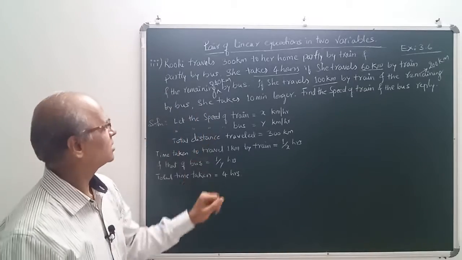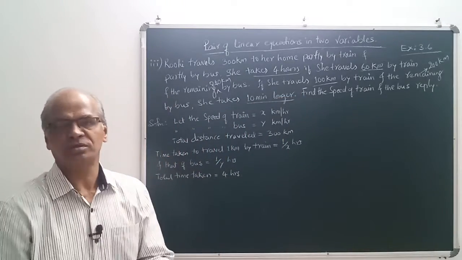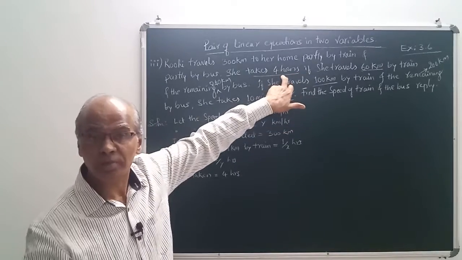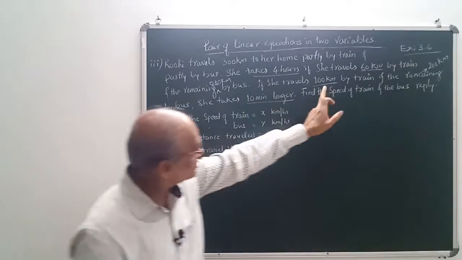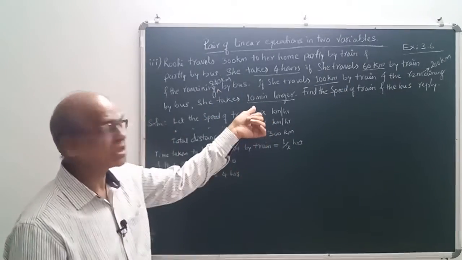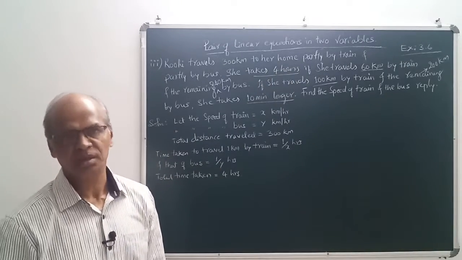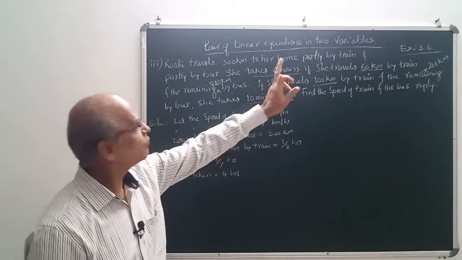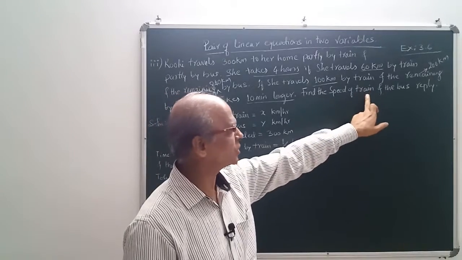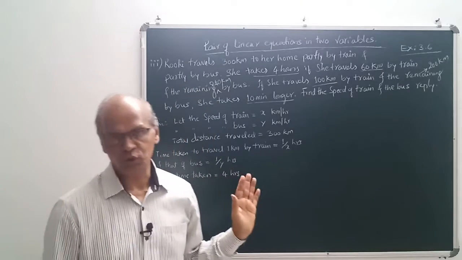Then how much time does she take? She takes 10 minutes longer. Longer than what? In the first case, she takes 4 hours to complete the 300 kilometers. But in this condition, 100 kilometers by train and 200 kilometers by bus, she takes 10 minutes longer than 4 hours. That means 4 hours 10 minutes in the second case. Then find the speed of the train and also the speed of the bus respectively. Hope the question is clear to you, right?